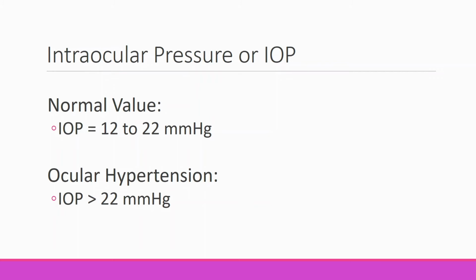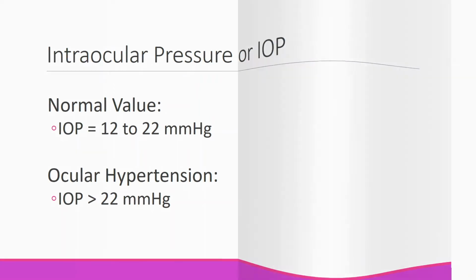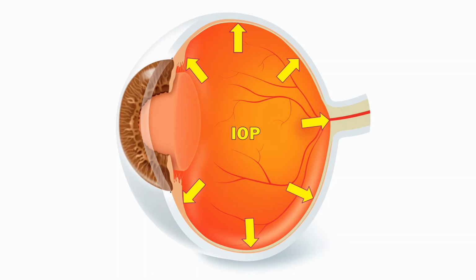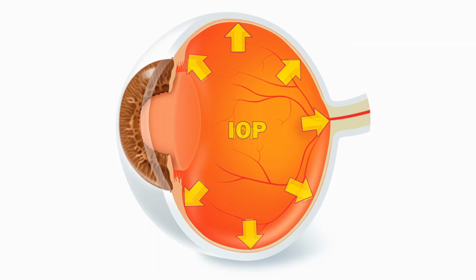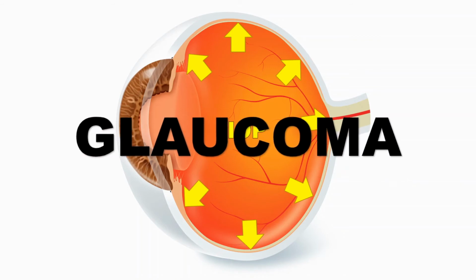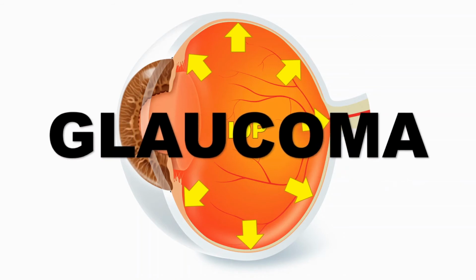When the IOP is higher than normal but the person does not show any signs of eyesight change, it is called ocular hypertension. It is sort of the high blood pressure problem of the eye, except that the pressure is not of the blood but of the aqueous humor fluid inside the eye. High intraocular pressure alone may not cause glaucoma, but often it does. This high eye pressure puts more stress on the delicate bundles of nerves in the optic nerve. That may cause a loss of nerve fibers and progressive damage to the optic nerve, damaging the eyesight. This disease condition of the optic nerve is called glaucoma.